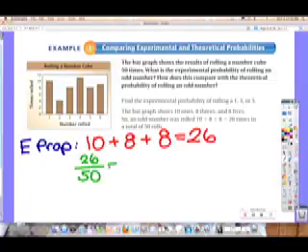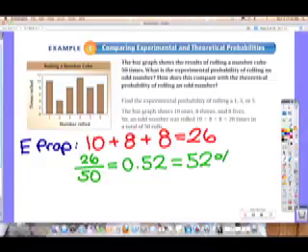Okay, we've got the theoretical. Are you ready on your papers? Okay, so keep track of this one because there's a couple on your assignment that are exactly like this. So now let's do the theoretical probability. Okay, think to yourself, how many options are on a dice? 6. So stick with that. There's 6 on a dice. How many of those are odd? 3. So what's the fraction for rolling an odd? Okay, there you go. So the fraction for this one is 3 out of 6, or a half. What's the decimal? What's the percent? 50%.